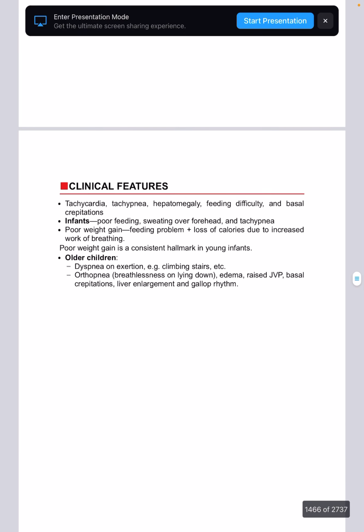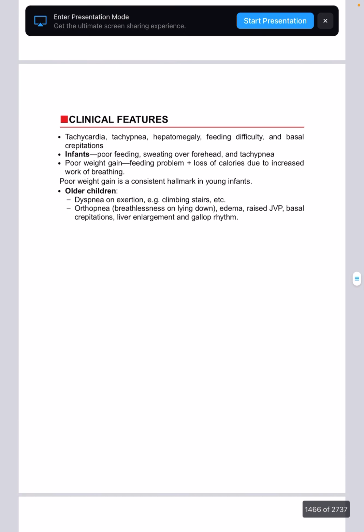What are the clinical features? Normally, what do you see? You see tachycardia, you see tachypnea, you see hepatomegaly, you see feeding difficulty, and you see basal crepitations. Feeding difficulty you see in children obviously, and then you'll see tachycardia. In infants you'll see poor feeding, sweating over forehead, and tachypnea.